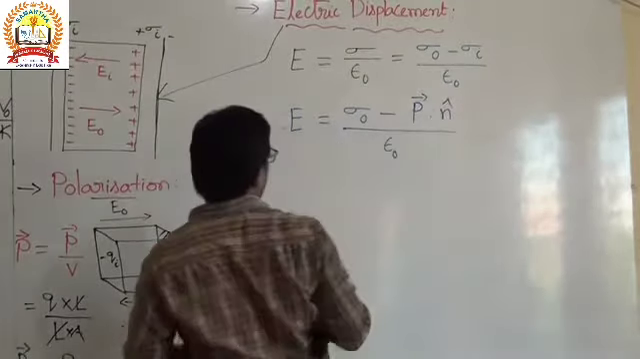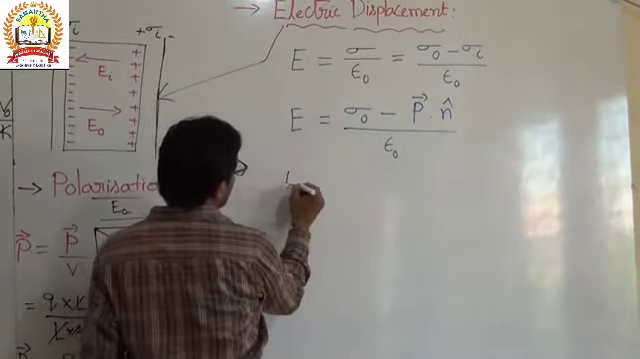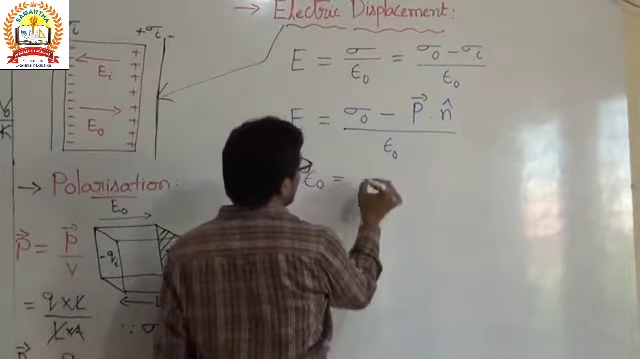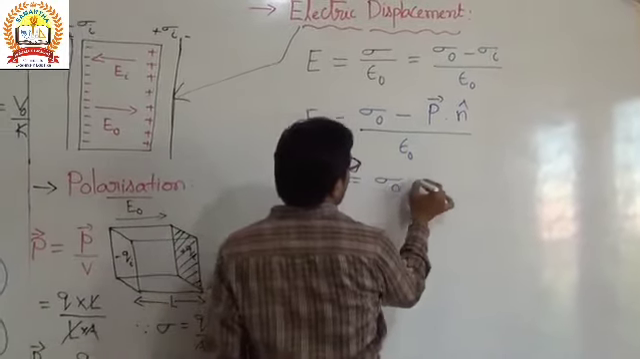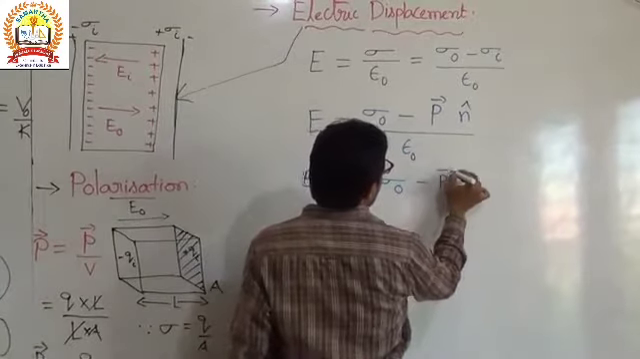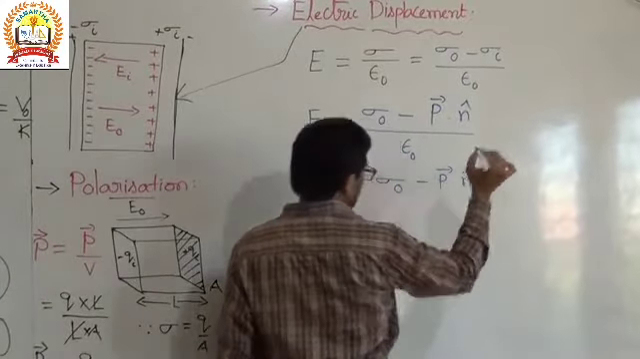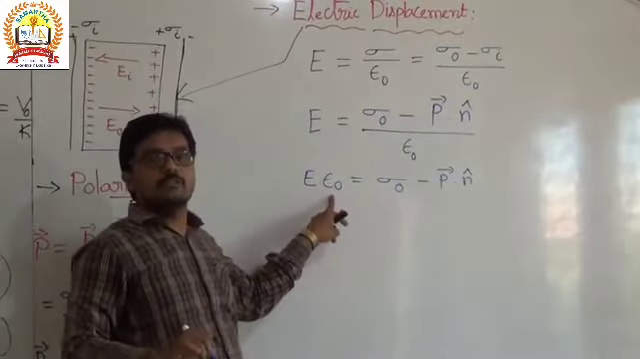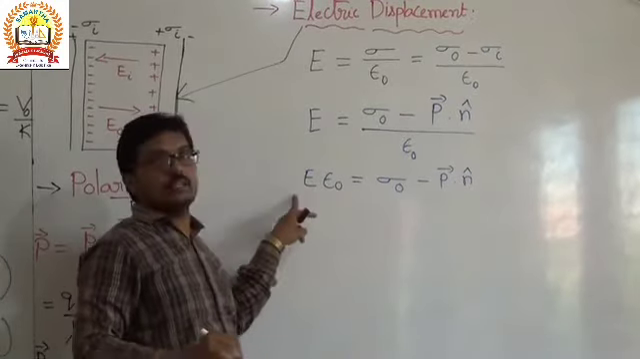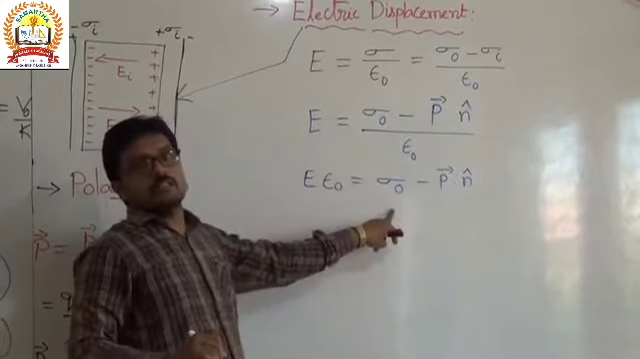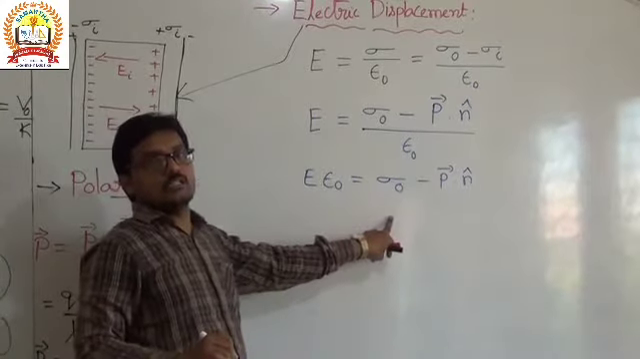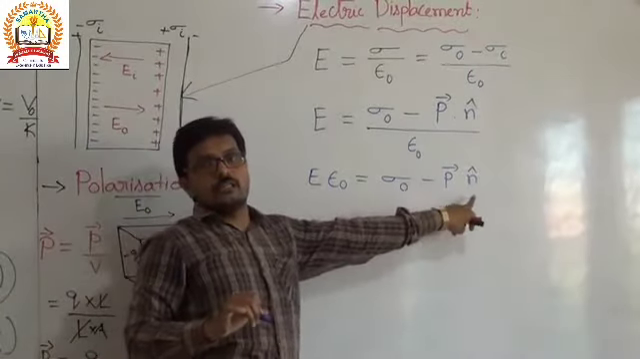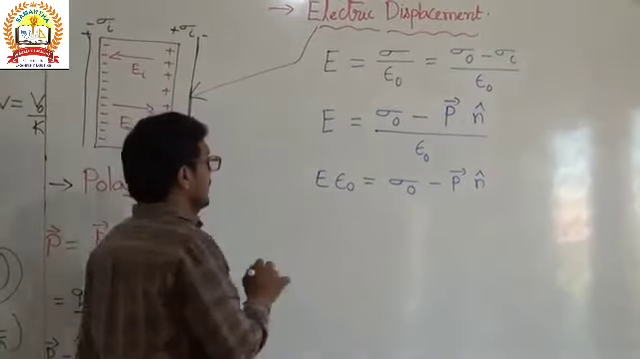Then if you simplify that, you multiply: E into epsilon naught is equal to sigma naught minus P bar dot n cap. Here epsilon naught represents the permittivity of free space. E is the electric field. Sigma naught is the original surface charge density of the sheet. P is the polarization and n cap is the unit vector.